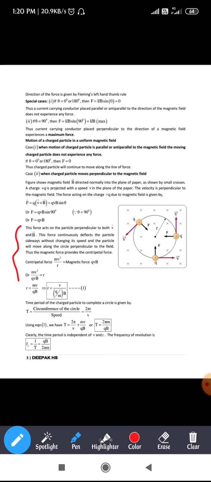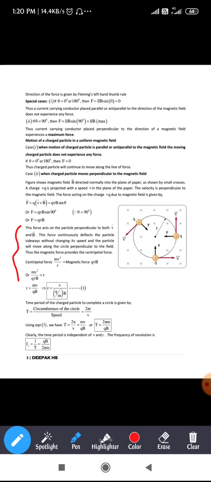I think you have come across the centripetal force in your lower classes, right? In order to make a particle move in a circular path, you need to provide some centripetal force. Only when there is a centripetal force does the particle move in a circular path. So since here the particle moves in a circular path, the centripetal force is provided by the magnetic force. That is the meaning.